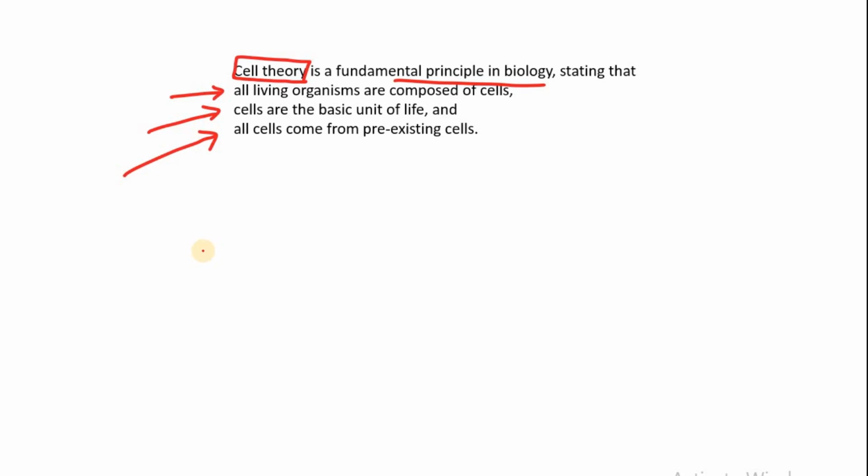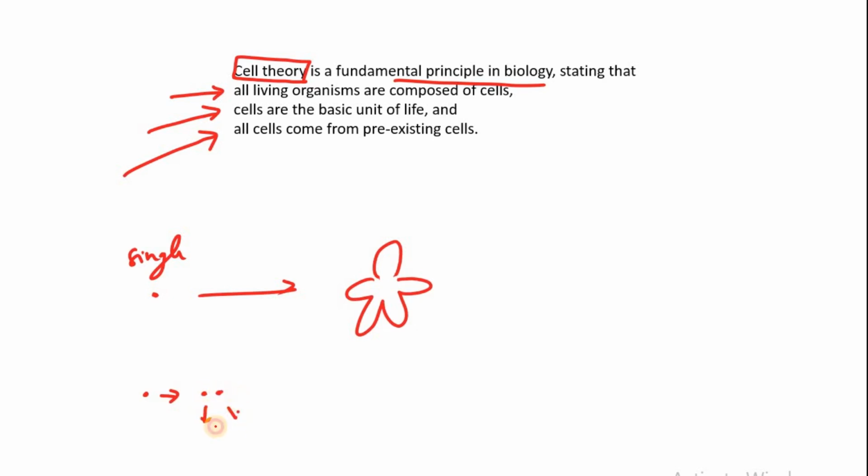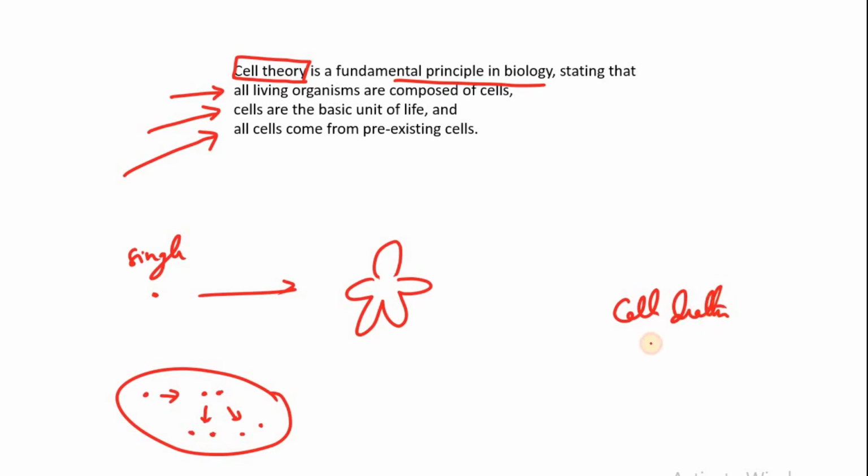That means what you are seeing yourself today as a human being, you also previously came from a single cell. So how is it possible? Actually, there is a process called cell division, where a single cell becomes two cells, then each of them becomes two more cells, and so on. So this is how cells multiply in number. It's important that you learn this. Similarly, we also have something called cell death. In this regard, let me show you two very interesting videos.